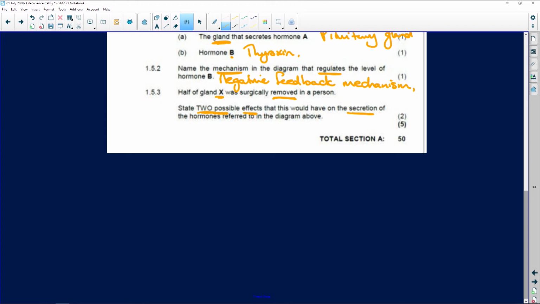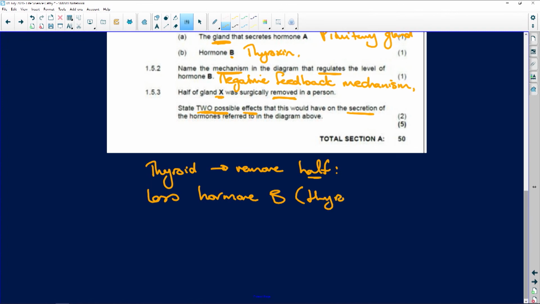If we're going to take the thyroid and remove half, what's going to happen? First of all, there's going to be less hormone B, literally because there is less tissue to make the hormone. Okay, and hormone B, by the way, is thyroxine. So I'm going to just put that there, thyroxine. Okay, so it's going to produce less hormone, produced, or you could say secreted.